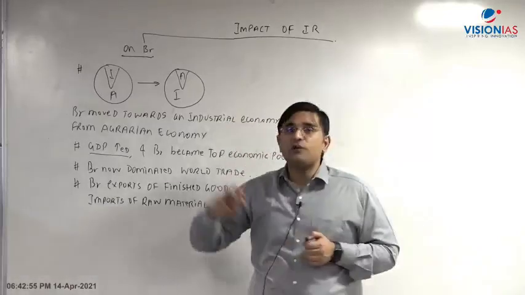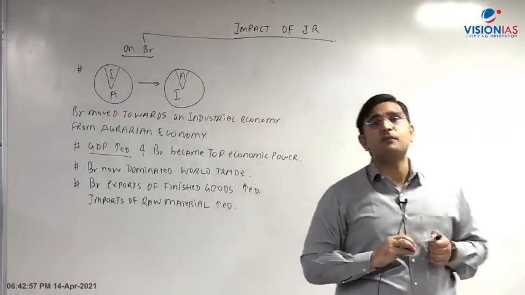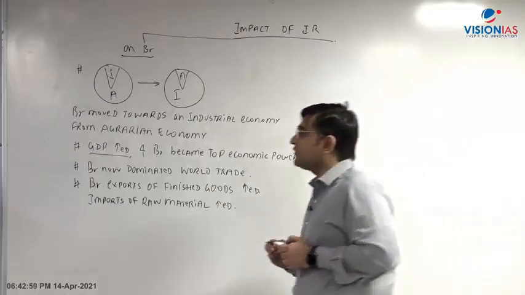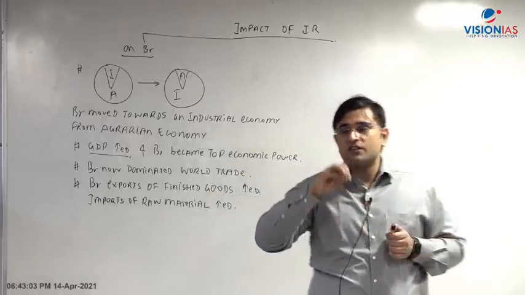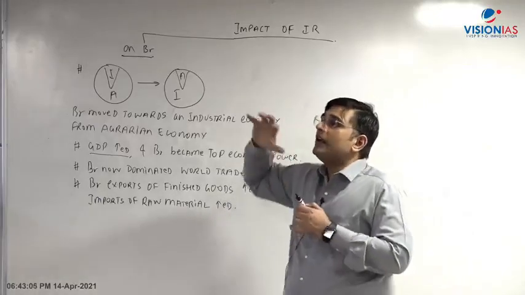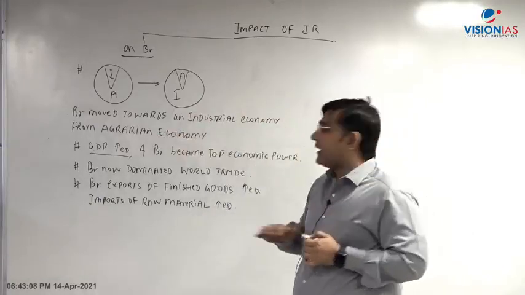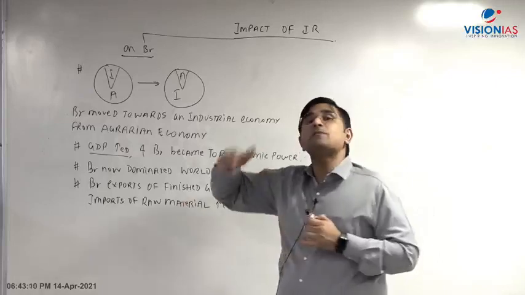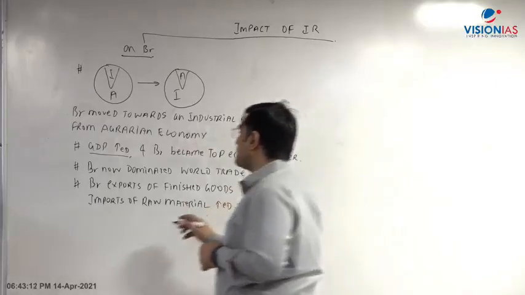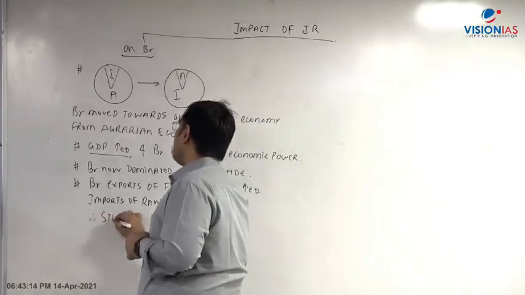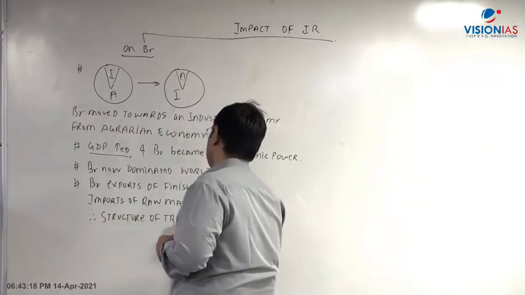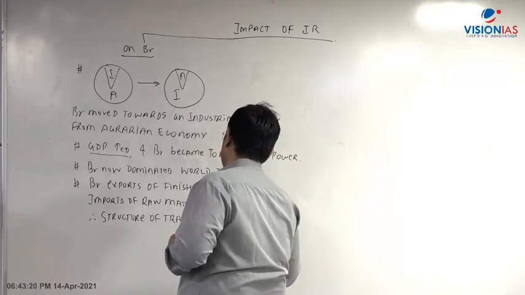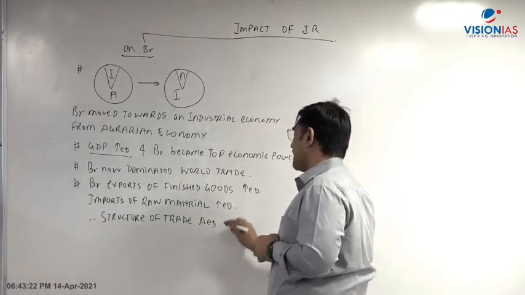That means what we are saying is that the structure of the trade of the British, it changed. What is the structure of the trade? The structure of the trade earlier was that, as one of the student mentioned, earlier the Britishers, they used to import finished goods. Now they are importing raw material and they are exporting the finished goods, right? So therefore what is happening is that the structure of the British trade, it is changing. The structure of the trade changed.